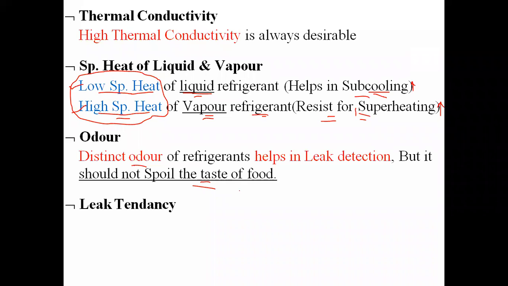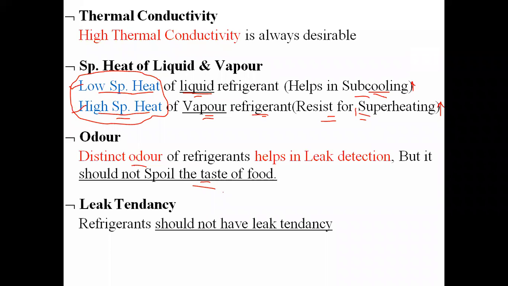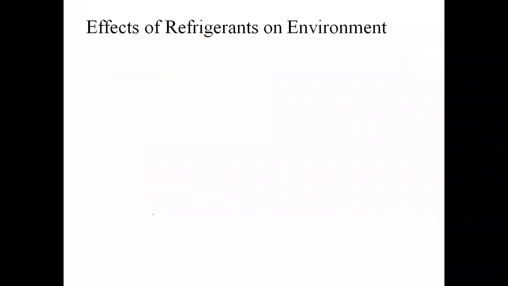And the last one is nothing but the leak tendency. While selecting the refrigerant, we have to select the refrigerant in such a way that it should not have any type of leak tendency. Are you getting? So this is related to the properties of refrigerant. In this lecture, we have seen all the thermodynamic properties, then chemical properties and physical properties of the refrigerant.